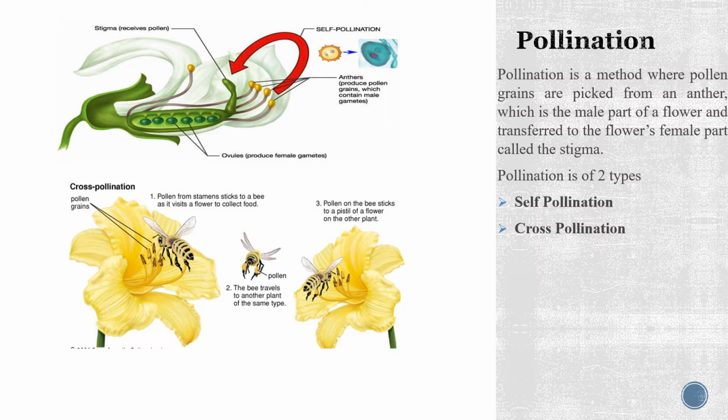In this panel, you can clearly see the above picture shows the self-pollination, where the pollen grains from the anthers of the same flower are transferred to the stigma in the same flower. Whereas the second panel shows the cross-pollination, wherein the transfer of pollen grains from the anther of one flower to the stigma of another flower is facilitated by a honeybee. So this is the difference between self-pollination and cross-pollination.